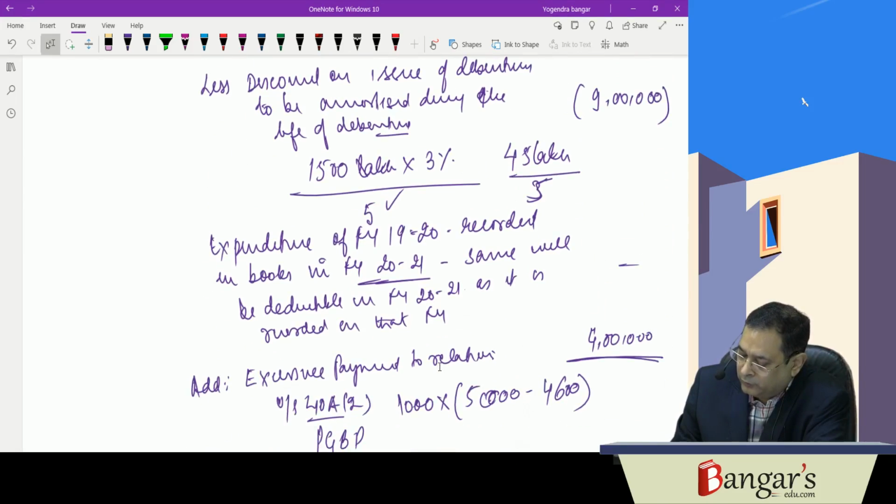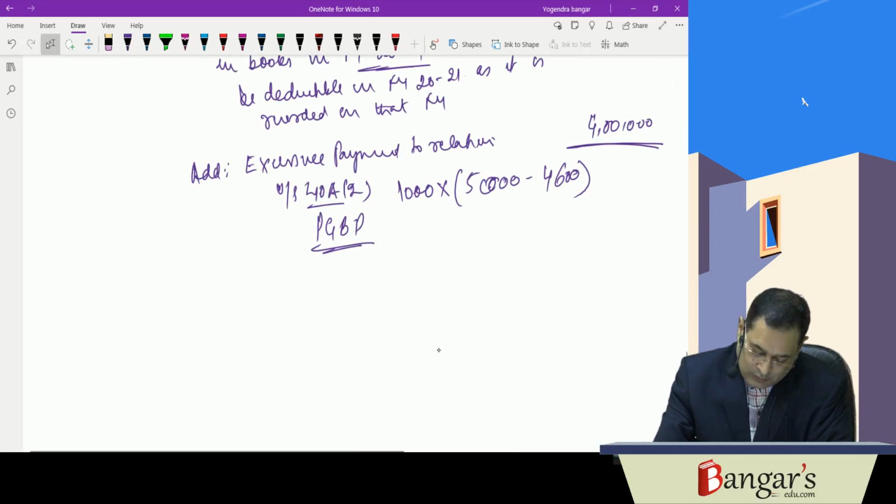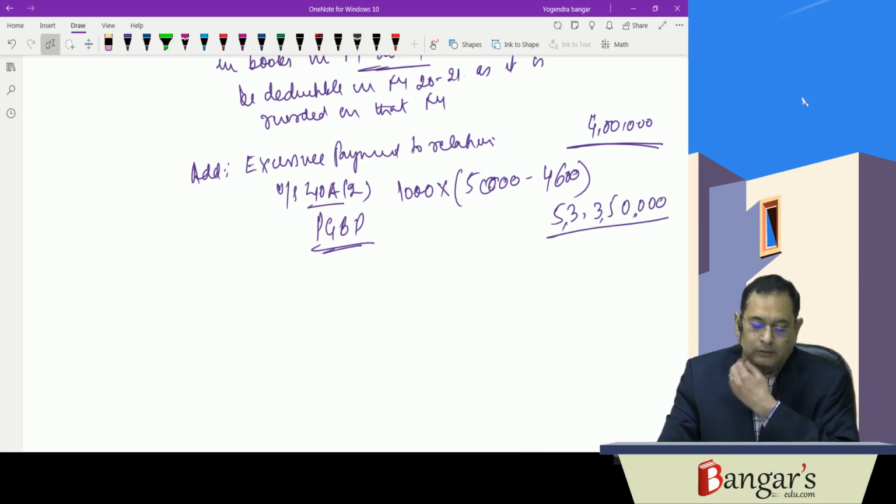So it works out to be PGBP, business income, 5335,000. So it is 5 crore 33 lakhs 50,000.